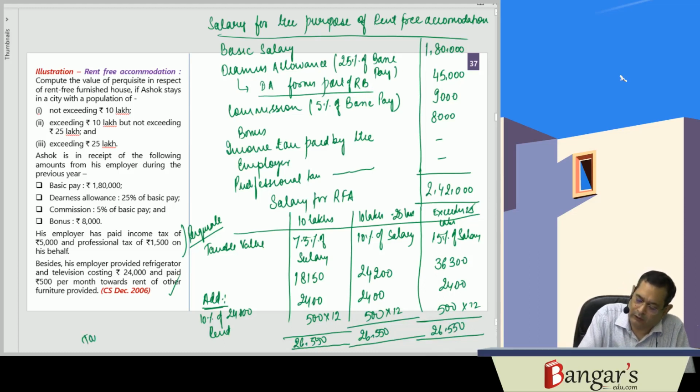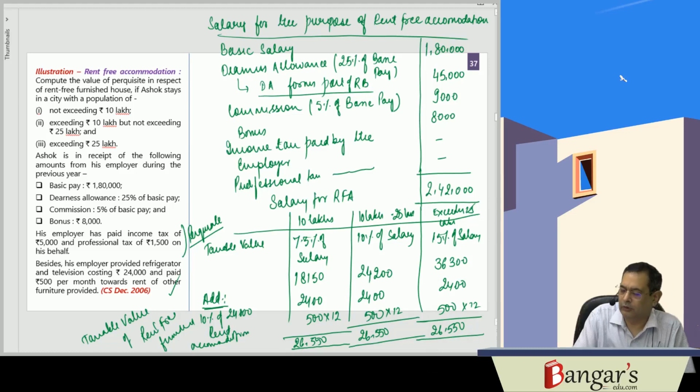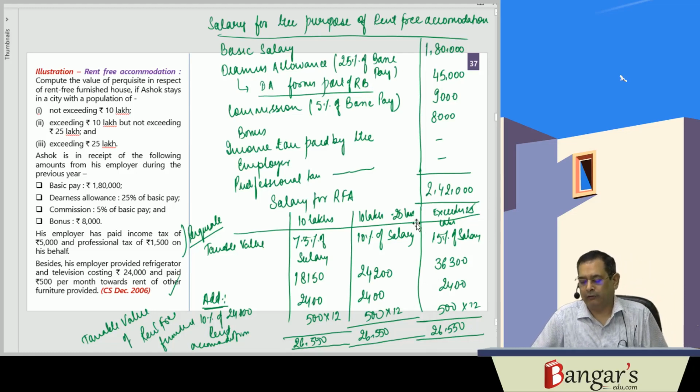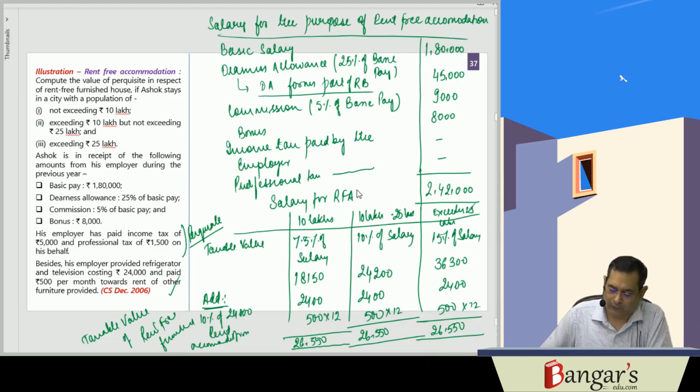This is the taxable value of rent-free furnished accommodation. This way you have to arrive at the taxable value of the rent-free furnished accommodation.